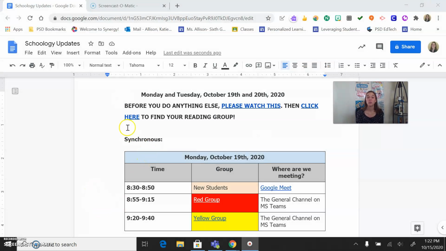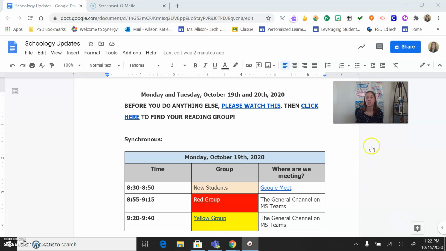So like we went over last week, right here is your reading groups. Click on this, find your name. You need to know which group you are in. You may not move groups. You can't just be like, oops, I slept through red group, yellow group's meeting now. We're not doing the same thing in groups, okay? So you need to make sure that you are in the right group because each group's going to be on a different page, and we need to make sure that we're getting to the correct group at the correct time.